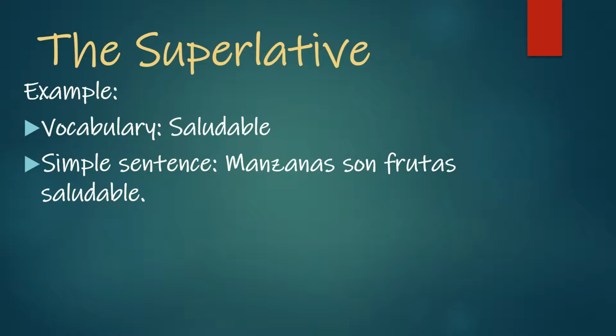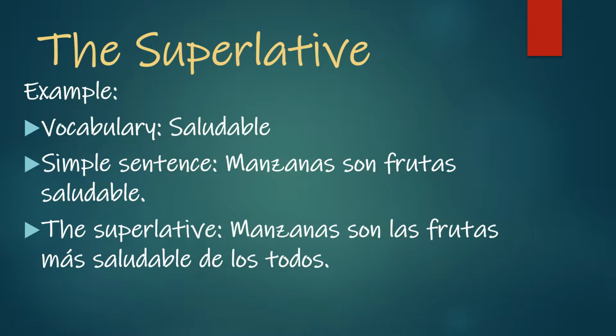Basically, we want to say that apples, manzanas, are the healthiest fruits. That's where we're going to form the superlative. Healthiest would be that est ending. So for the superlative, we are going to write something like this. Manzanas son las frutas más saludables de los todos. So apples are fruits that are the most healthy of all.